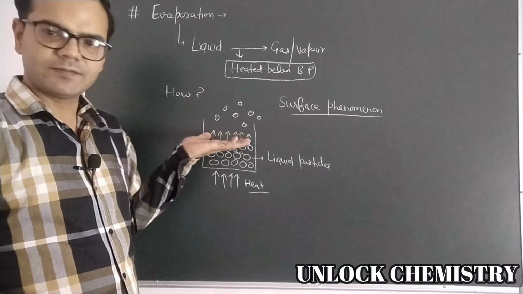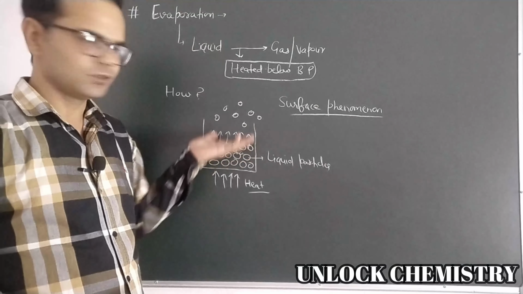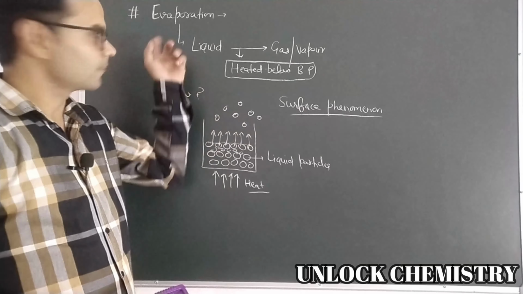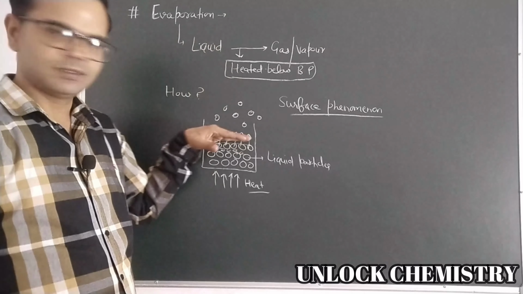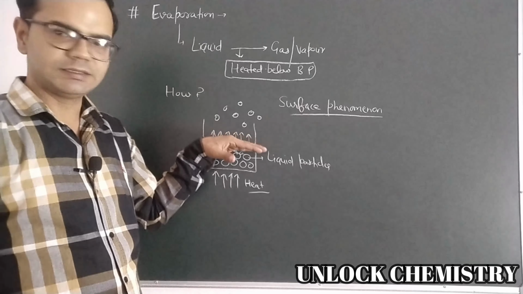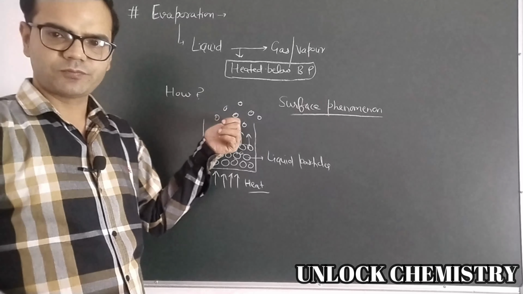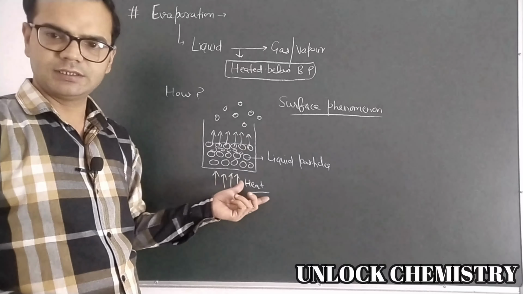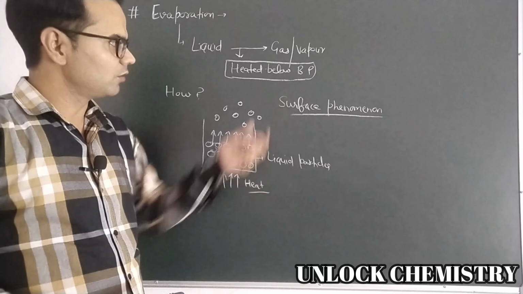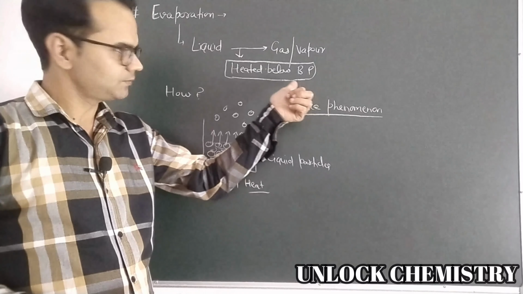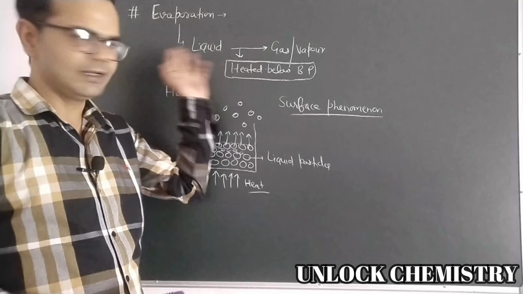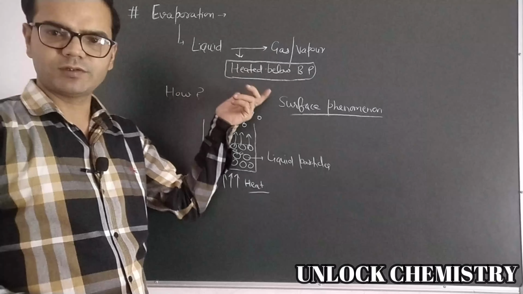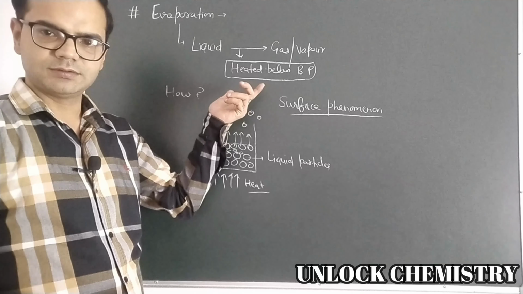All the particles will change into vapors. But in the evaporation process only surface layer particles change into vapor form on heating, but heating must be below the boiling point of that liquid. Different liquids evaporate at different temperatures, right?